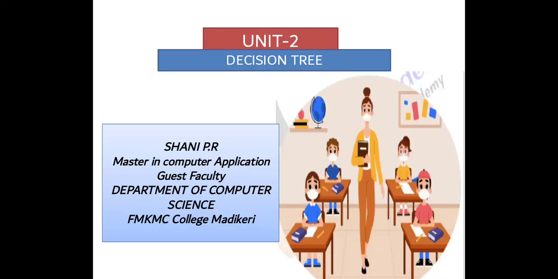Okay. So today we can start with unit 2, that is decision tree. From decision tree we can start. Association rule also I will be explaining in the class. So today we can look into the concept decision tree. It is one of the important concepts while working with classification data sets.